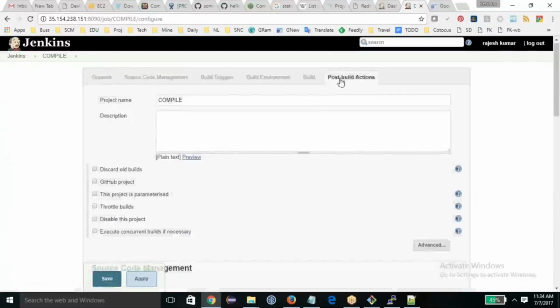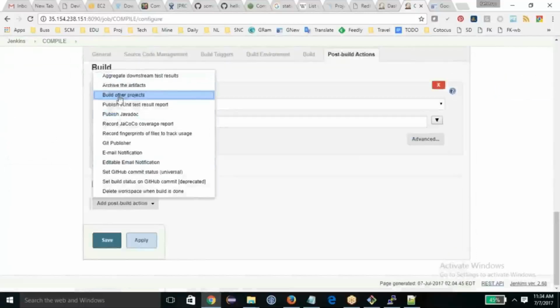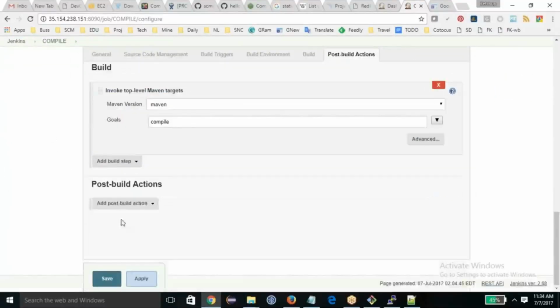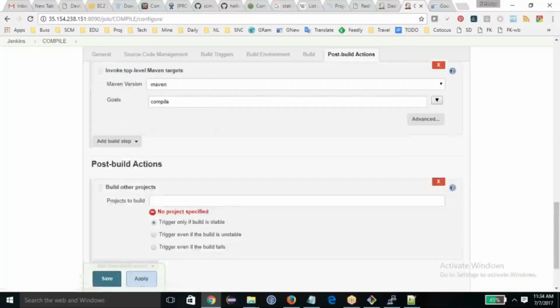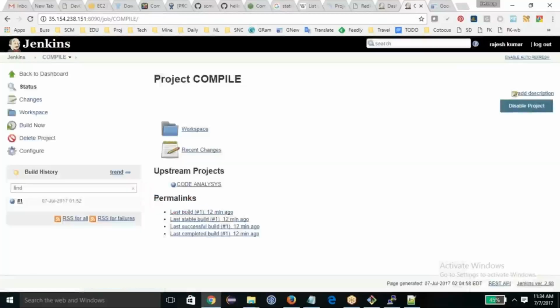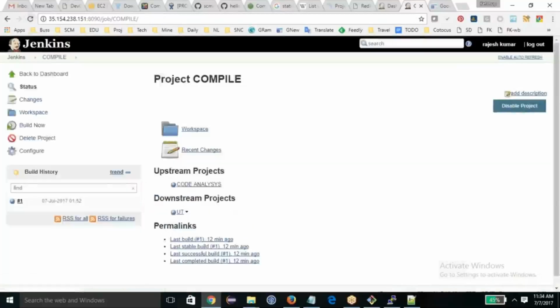So again, post build action, build other project, and here unit test cases, and unit test cases should call the packaging.